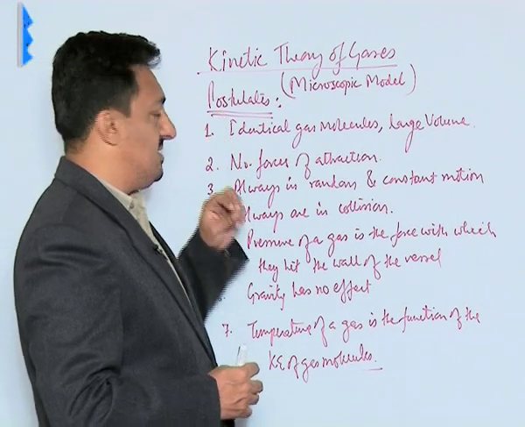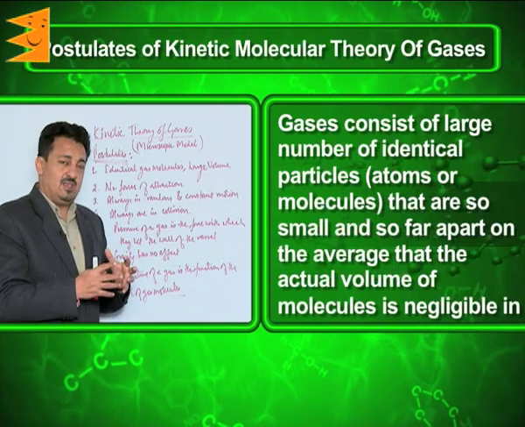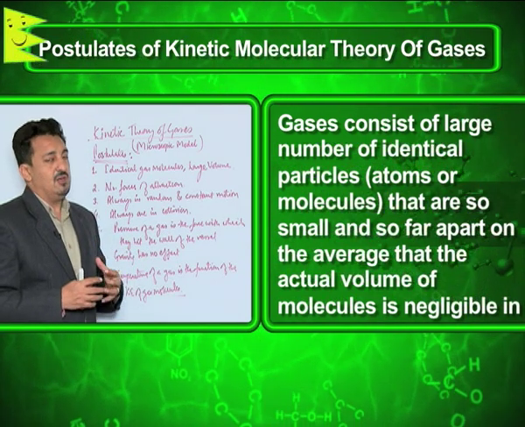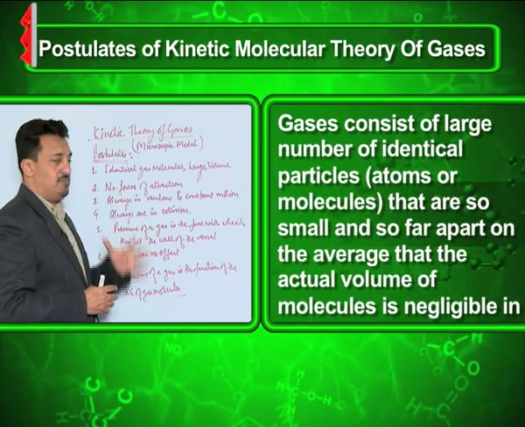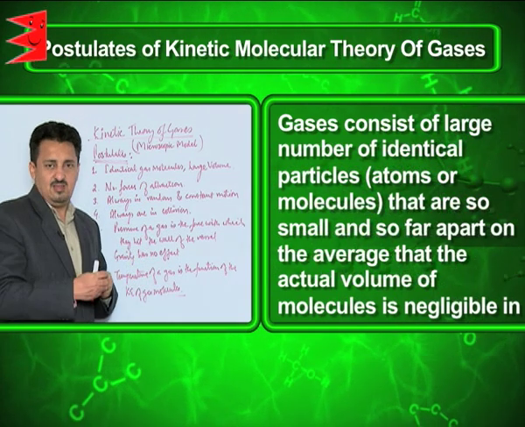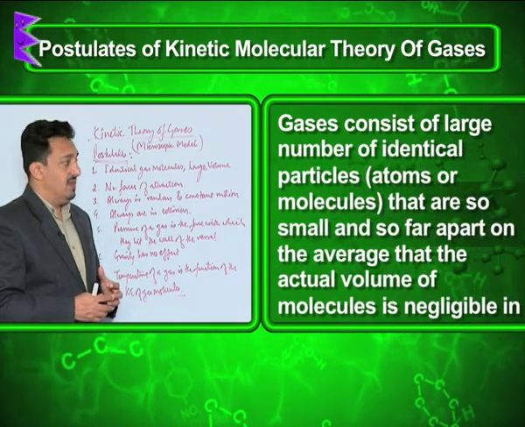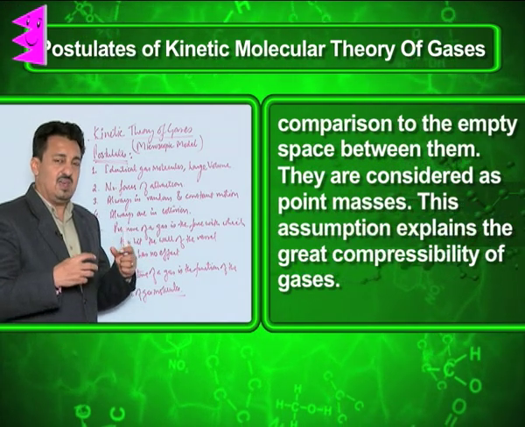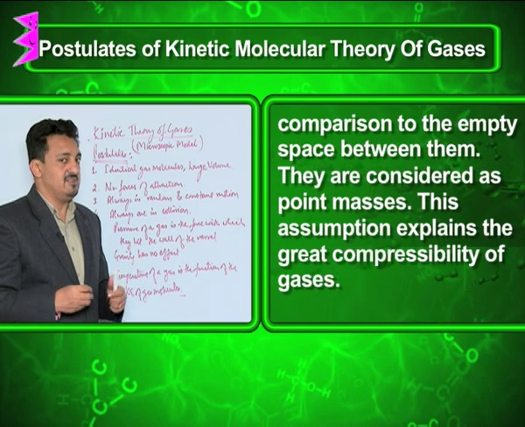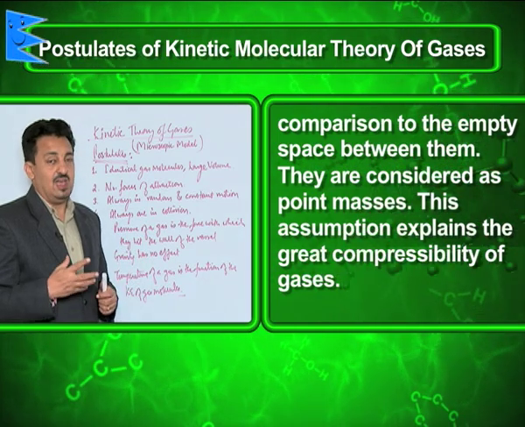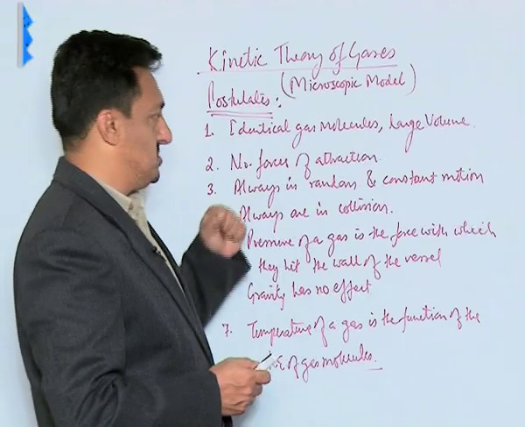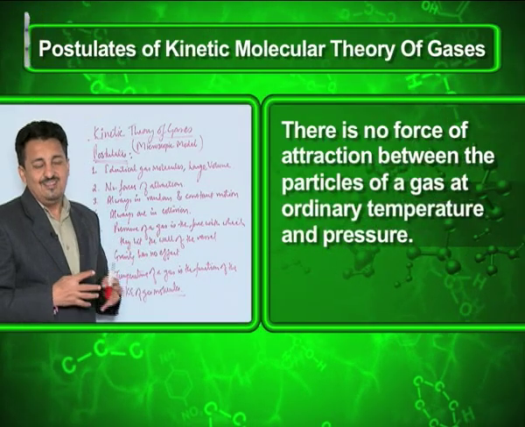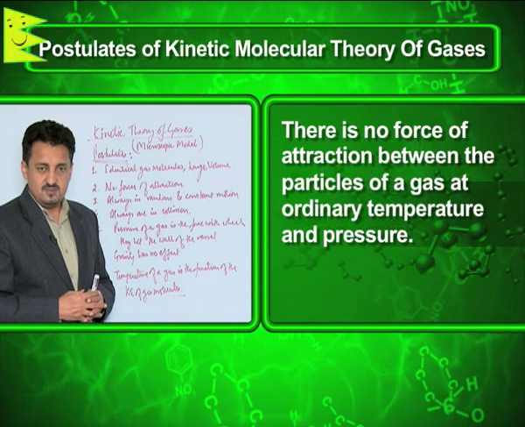It has certain fixed postulates. The first one says all gases are made up of very small, tiny particles called molecules, and the molecules of a gas are identical in all aspects, like color, mass, etc. And they occupy a very large volume, the reason being they have very large intermolecular distances, and that makes them highly compressible.